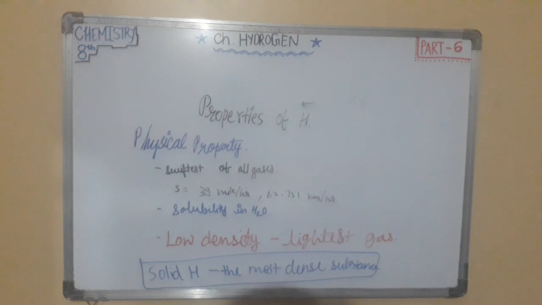The topic volume. As it is the lightest gas, it occupies maximum volume of all gases. 1 gram of hydrogen occupies 11.2 liters at standard temperature and pressure.